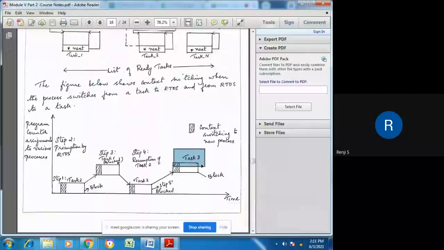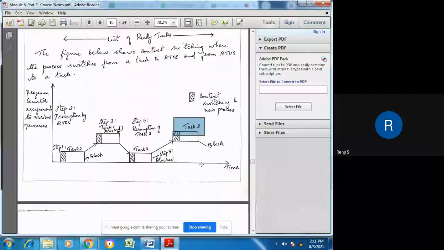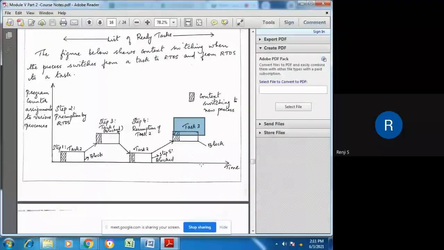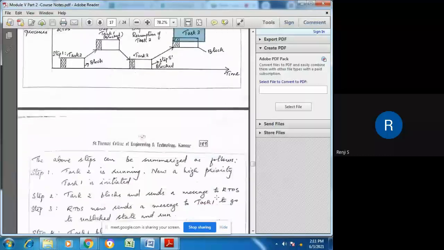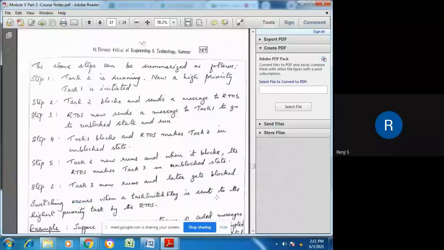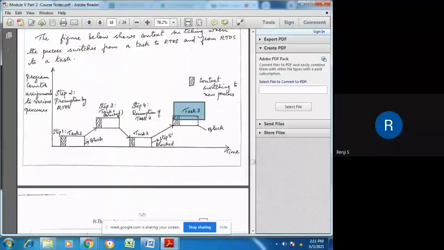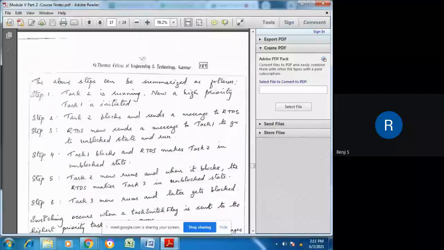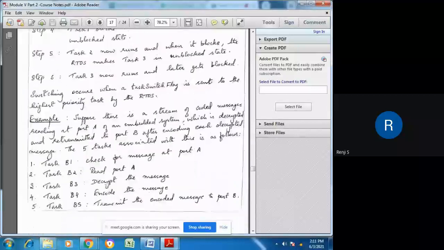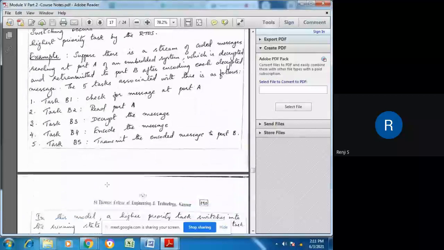So this figure shows the context switching of the program counter to different tasks as per priority. And this shows a summary of all the steps we had discussed in this figure, that is, what is happening in step 1, what happens in step 2, etc. I think I had explained it yesterday. So now let us see the example.